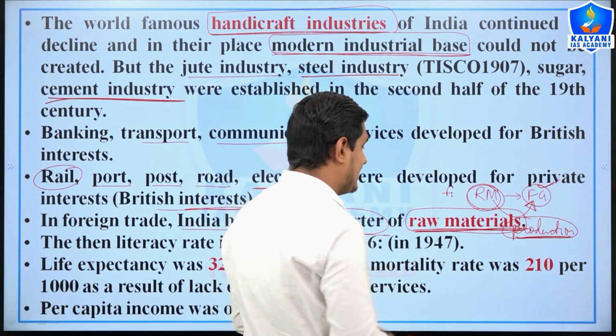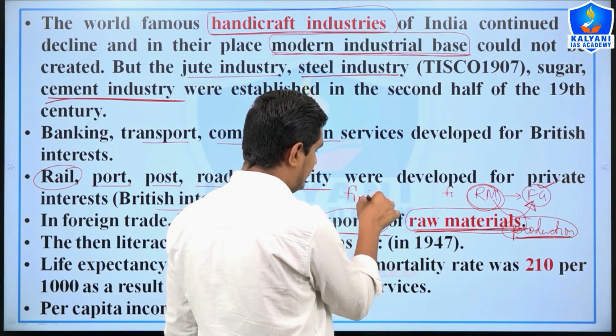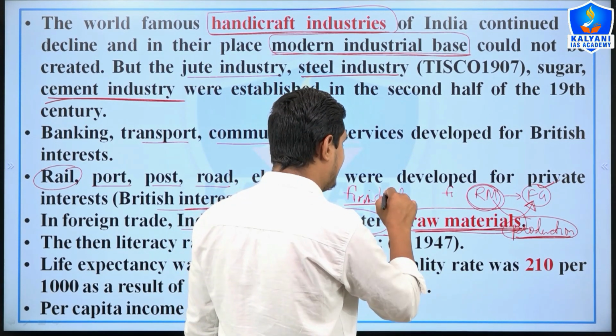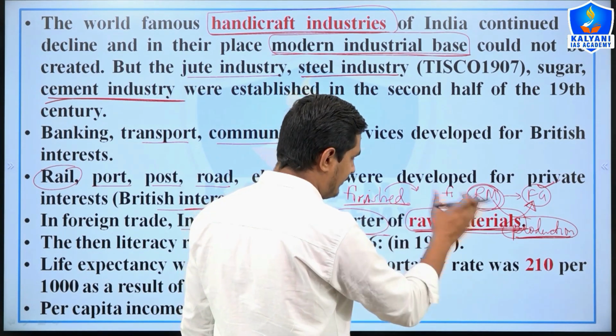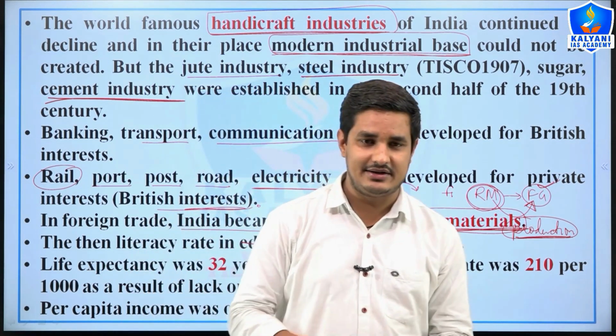And India became the exact importer of finished goods. Whatever products and goods and services manufactured in India, they were exported to India. So India became exporter of raw material and importer of finished goods and products, right?